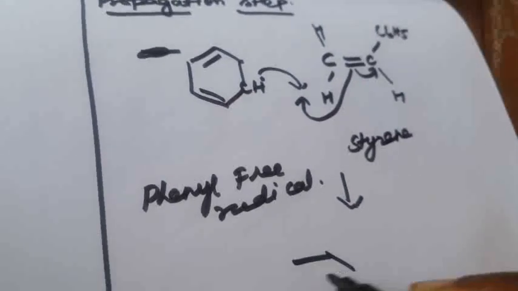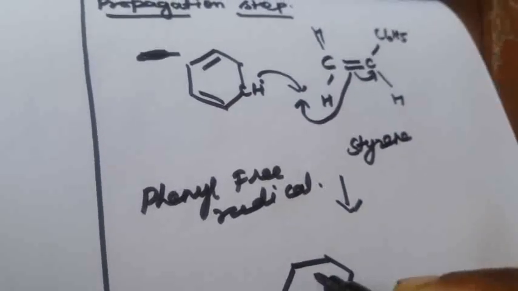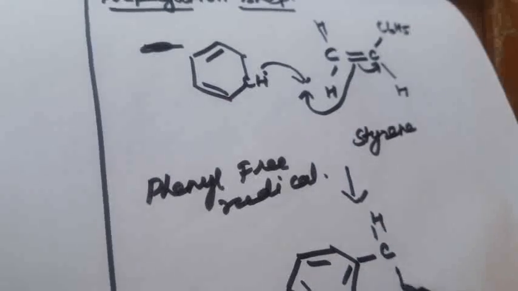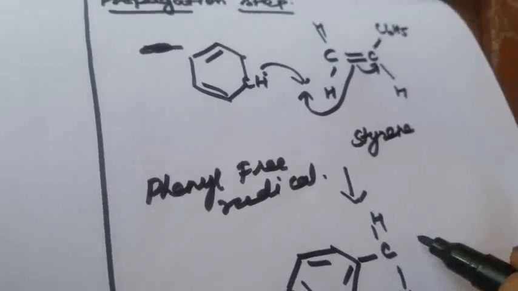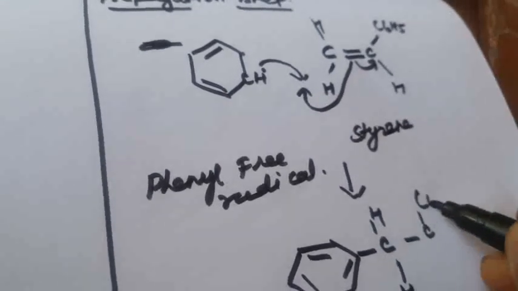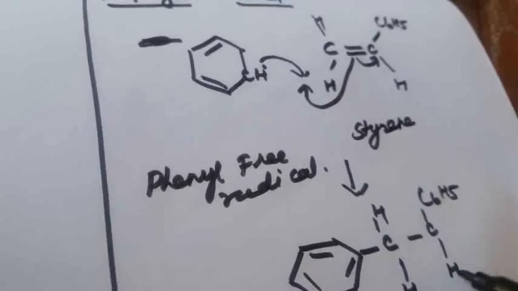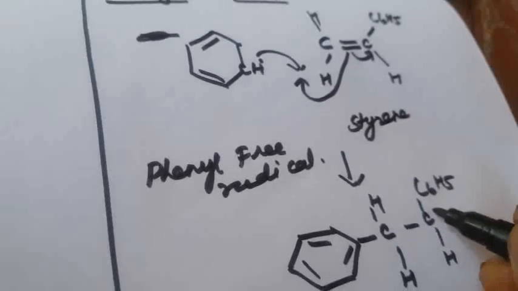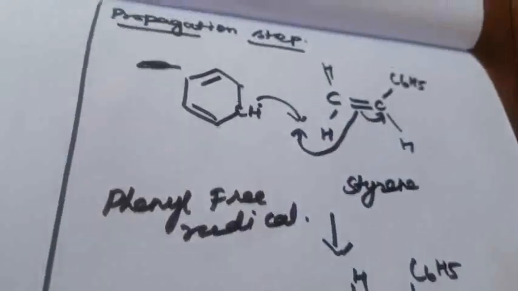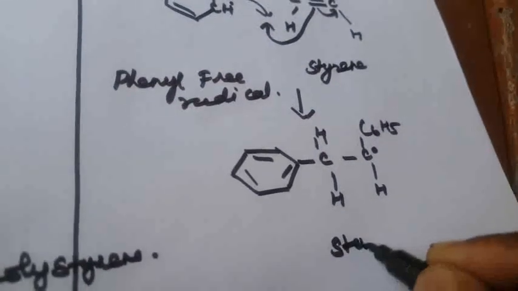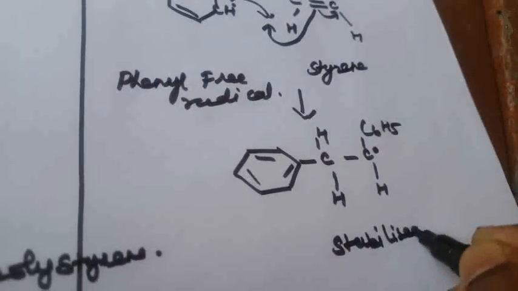So that is the thing. So we combine the two molecules, right? Here the CH, another H will be there. So another one is C6H5. Here one H. So this is a free radical, right? So this is the other one. This is the stabilized radical.